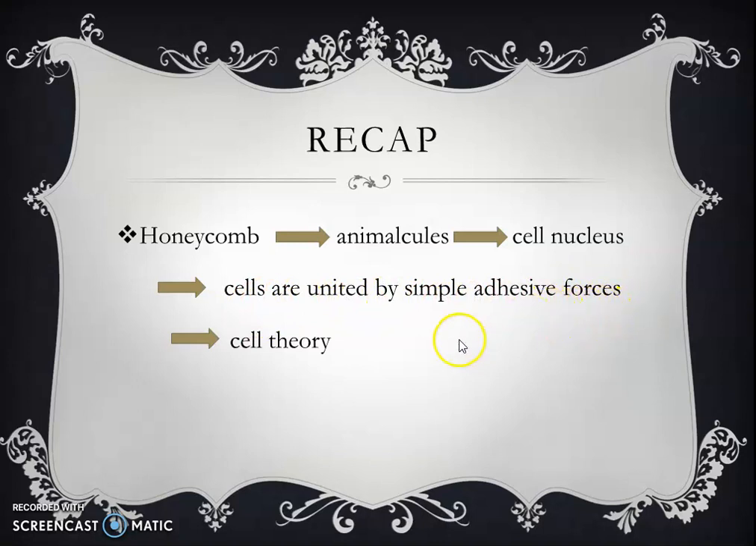And then we come across the contribution of three scientists which led to the discovery of cell theory, and these scientists are Schleiden, Schwann, and Virchow. So I hope you understand this video, and thank you.